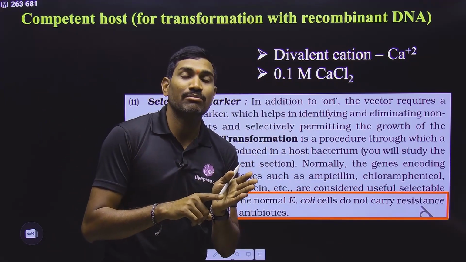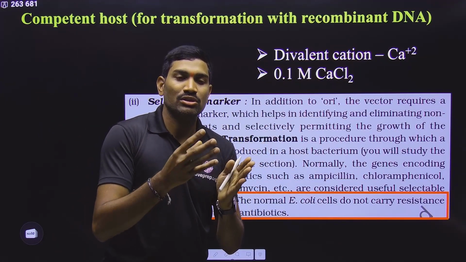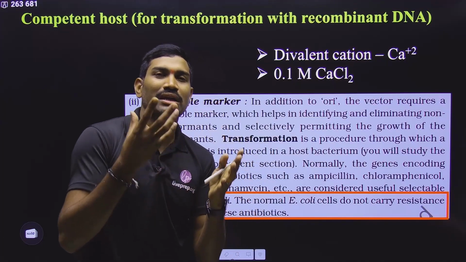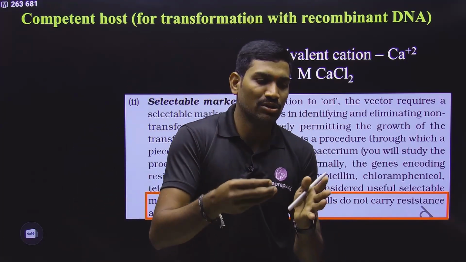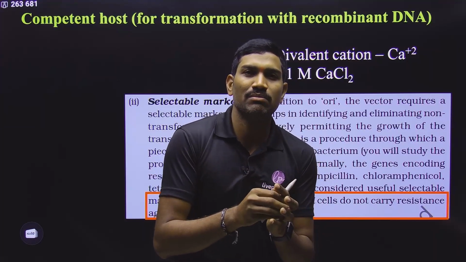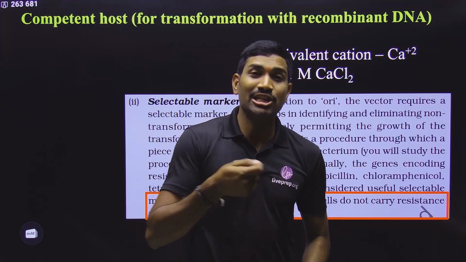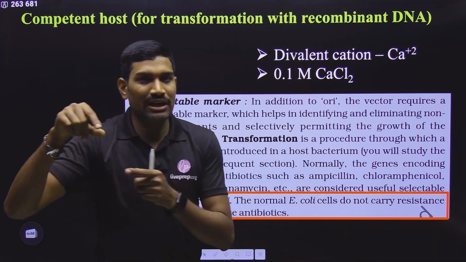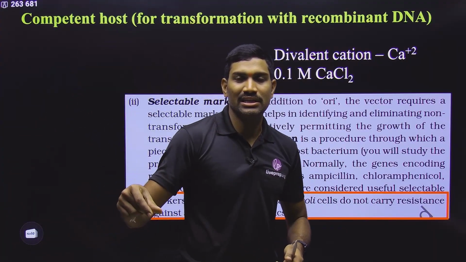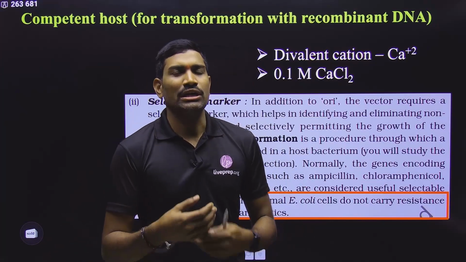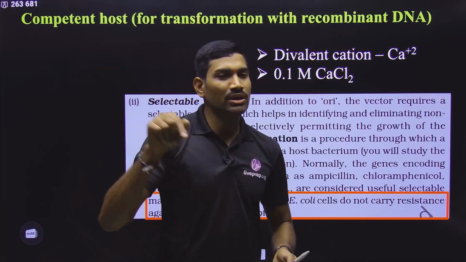And now there is a second barrier. What is that? The plasma membrane. Being a negatively charged, hydrophilic molecule, this DNA cannot easily pass through the plasma membrane. To pass through it, we give the heat shock. Initially we keep this mixture at 0 degrees centigrade, that is, on ice at technically 4 degrees. Even though you say ice, it is 4 degrees.